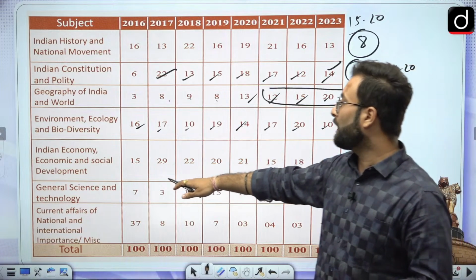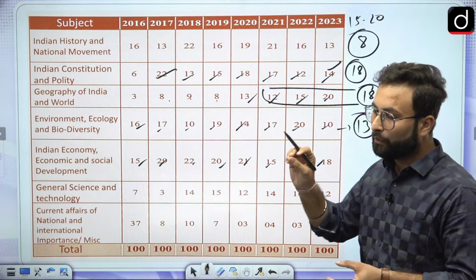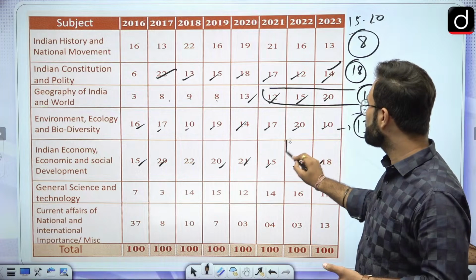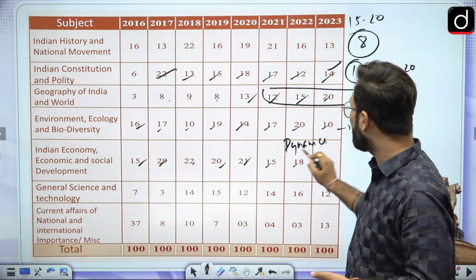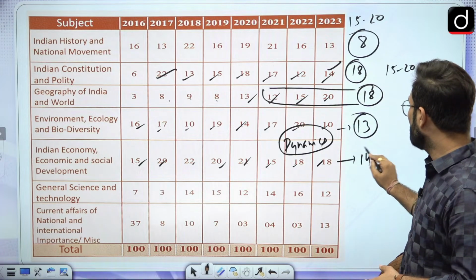Then coming to the Indian economy part, 15, 29, 22, 20, 21, 15, 18, 18. Now they are asking so many questions from the economy because the economy is the most dynamic subject if we say current affairs related. Mostly these questions are attached with current affairs, and they have asked nearly 14 questions this time from the economy.